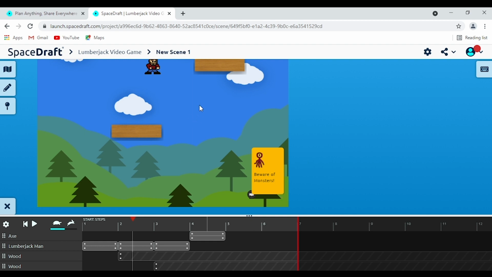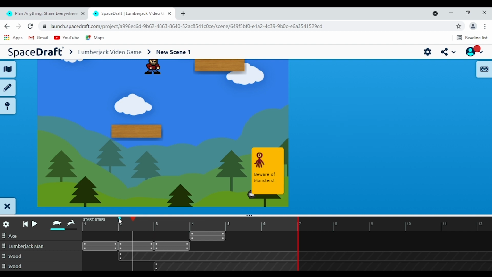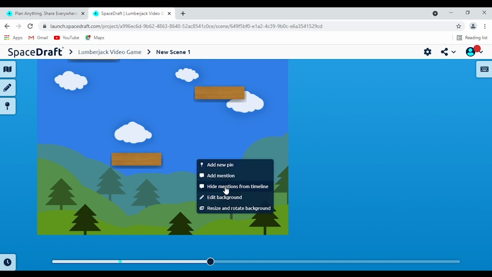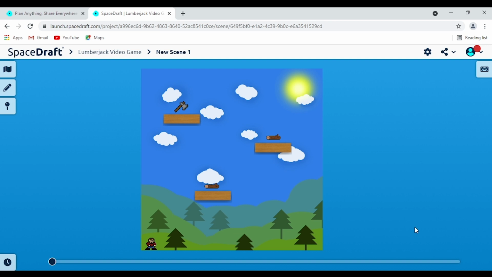Another really fun thing with mentions, if we right click anywhere on the background, we can click here and say Show Mentions on the Timeline. We'll click that. See this little dot here? That's where the mention begins. So if you've forgotten where your mention was, just simply pop that back open and it'll show you there on the timeline. And it even is here too on the little preview as well. So that's quite helpful. It's a nice little tool to know exactly when it needs to pop up. Of course, you can get rid of that there just by clicking it again and it's gone. Very cool, isn't it?